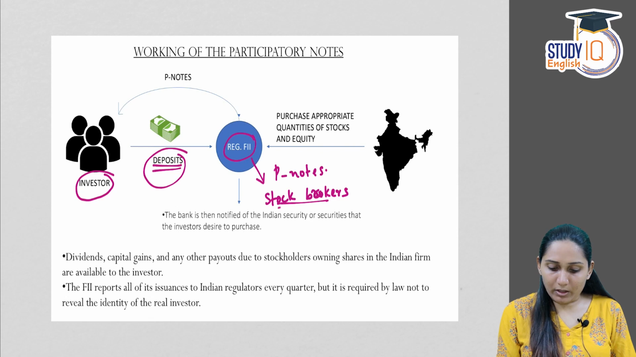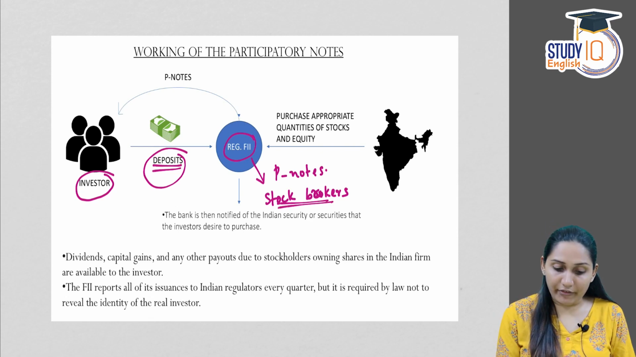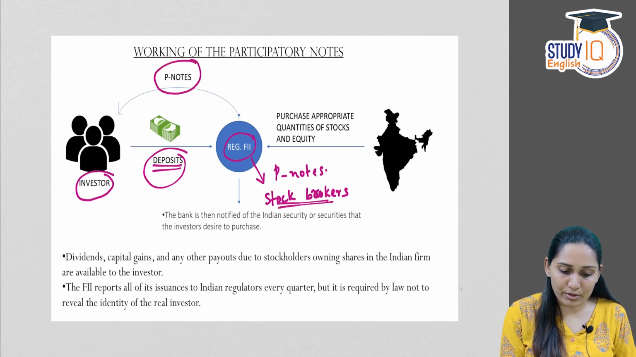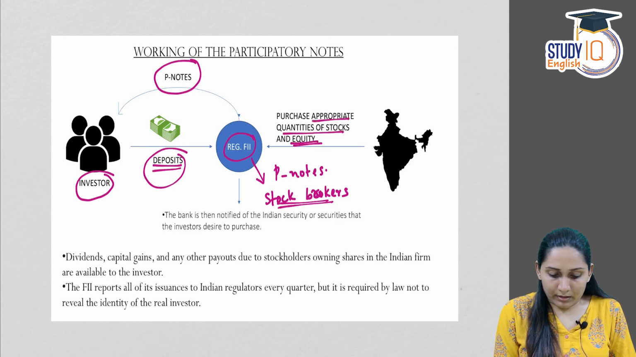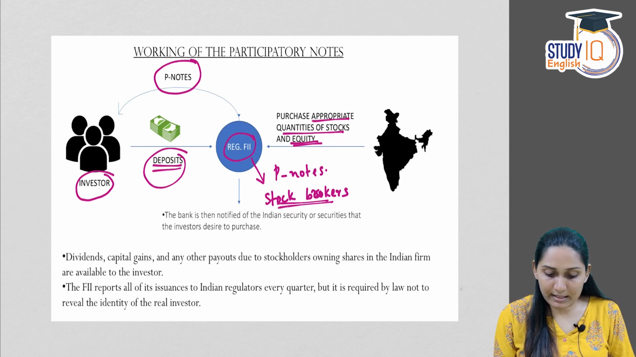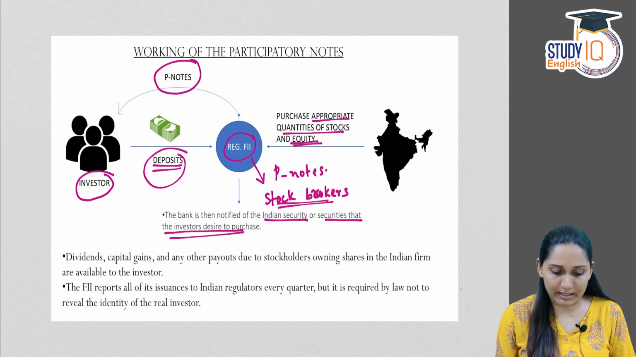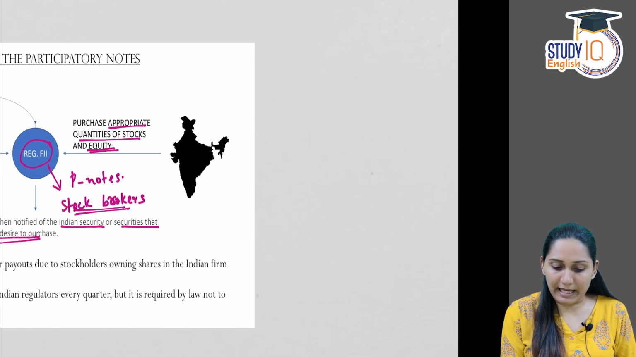So, these stockbrokers who have registered with SEBI as FII can issue P notes. They can issue P notes. This allows the investors to purchase appropriate quantities of stock and equity. The bank, that is the registered FII, is then notified of the Indian security or securities that the investors desire to purchase. I'll explain it in very simple language.